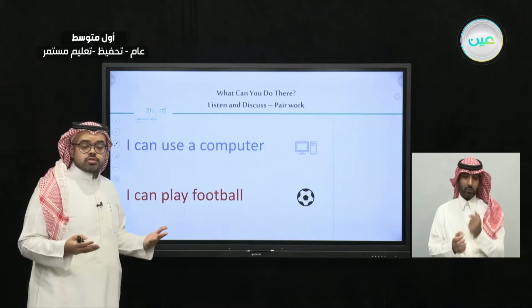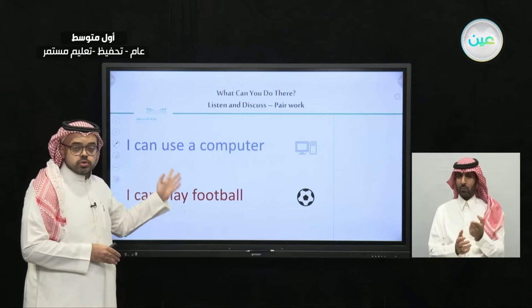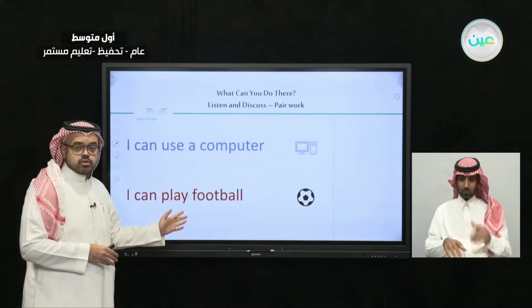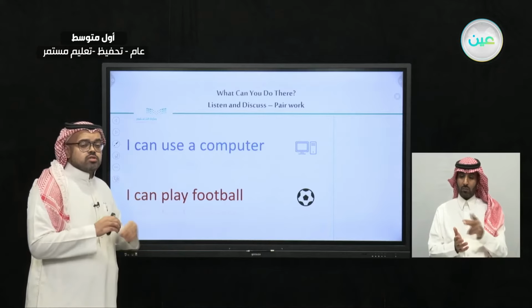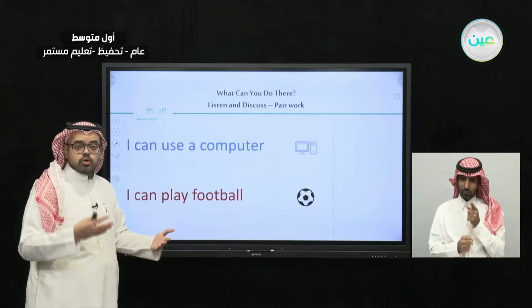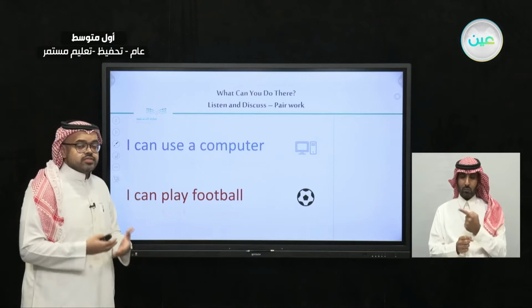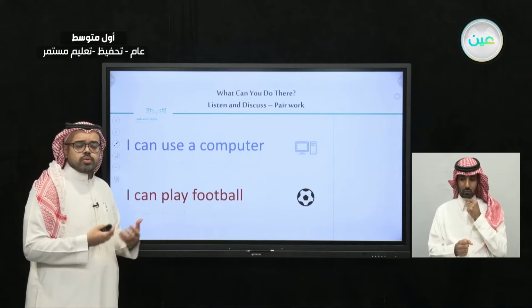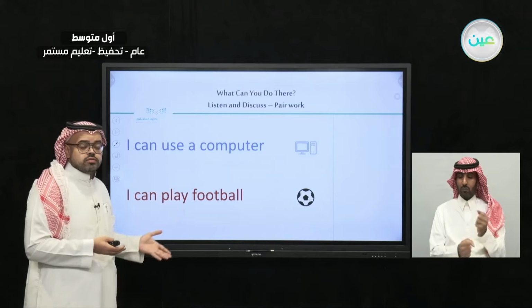So what are the things you can do? Can you use a computer? Can you play football? So here are some of the activities that we both can do. But when we're talking about the activities that we can do, here we must mention where exactly we can do those activities.